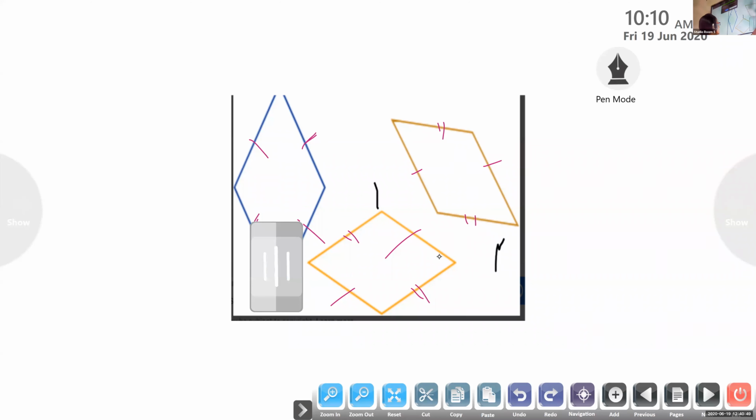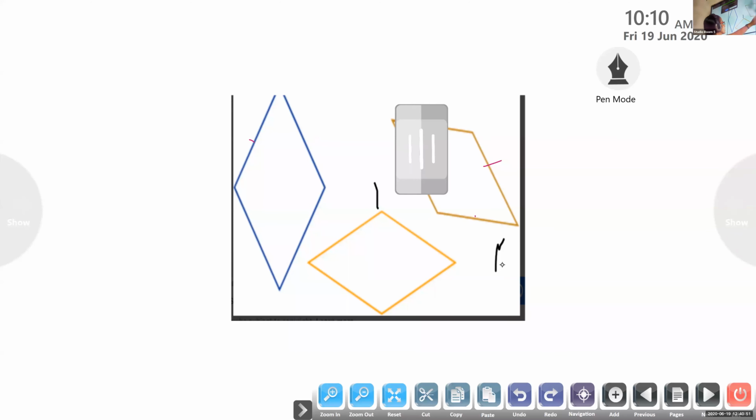Okay. Now we will discuss the properties using this figure. Consider the parallelogram ABCD. So, Lakshmi, what is the first property? Opposite sides of a parallelogram are parallel.